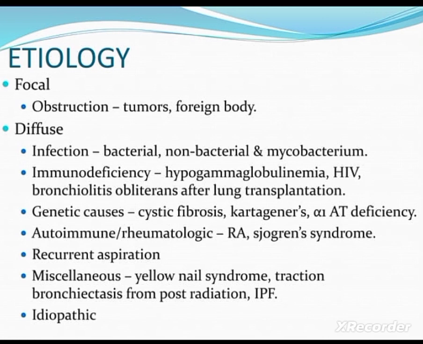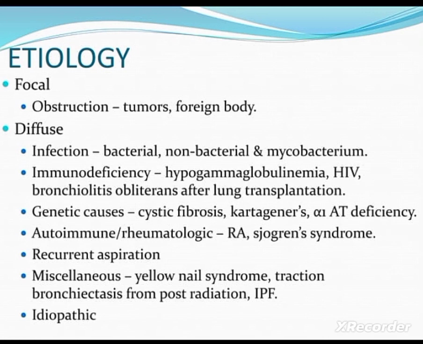Then miscellaneous causes, it includes yellow nail syndrome. Yellow nail syndrome is a very rare condition. Here our nails will be yellow in color and curved in shape. And here it affects the respiratory tract and the mucous membranes.